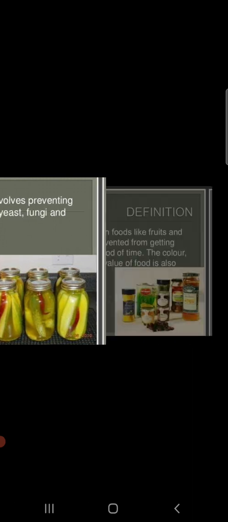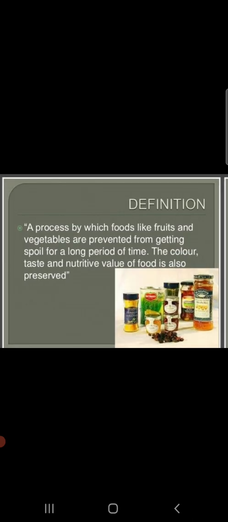Yes, so preservation can be defined as the process by which spoilage of food by microorganisms is prevented. This is what food preservation is. So any idea at home how your mama helps herself to prevent the food spoilage?